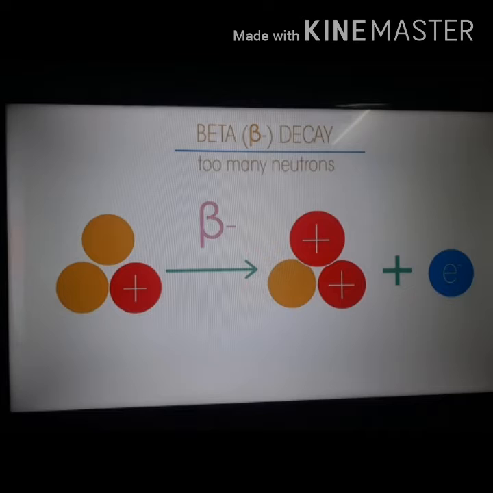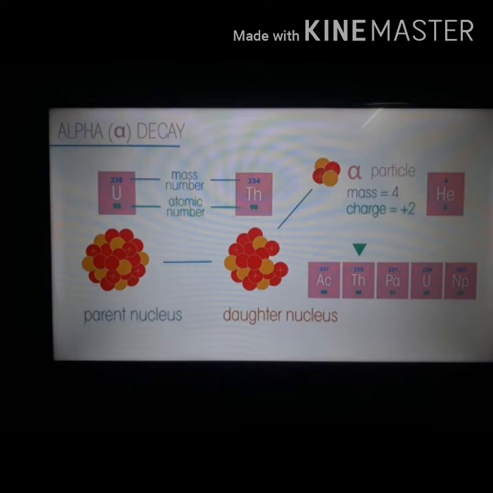Now what changes have taken place here? When an alpha particle is released, the atomic number decreases by 2 and the mass decreases by 4, and it forms a new element, a new atom. Observe the given example here.